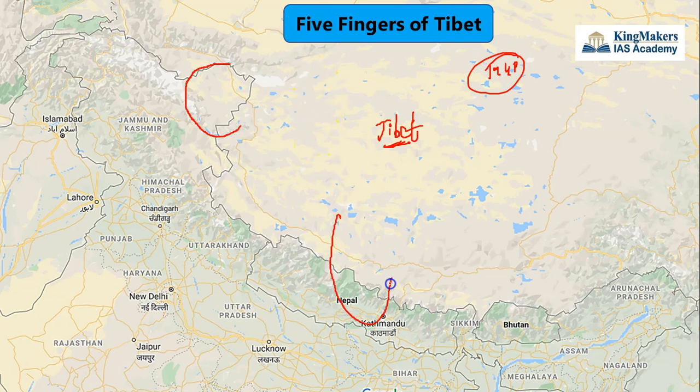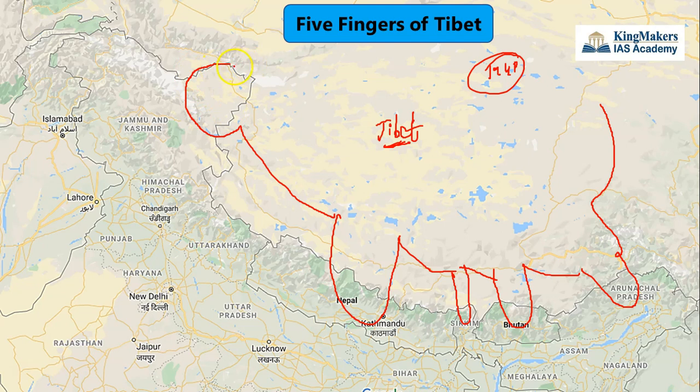So Nepal is considered to be the second finger. Third finger is Sikkim. Fourth finger is Bhutan, and fifth finger is Arunachal Pradesh. So this is Mao Zedong's policy of five fingers. And he says that Tibet is the palm region, and these are all the five finger extensions.